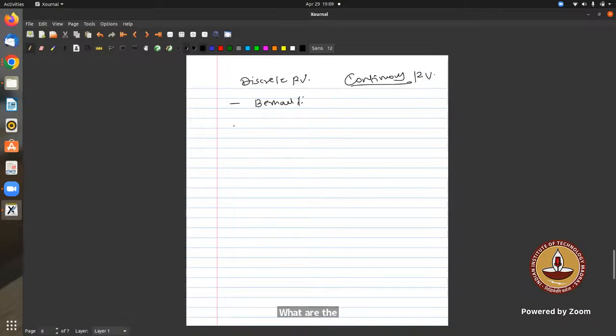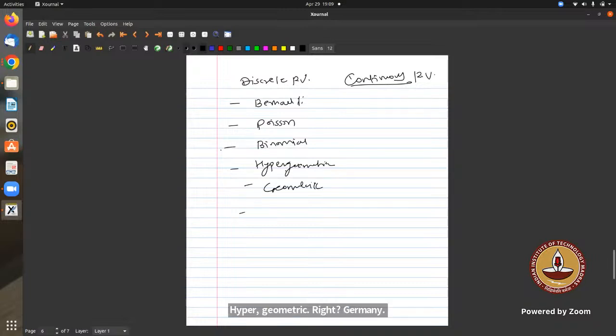Bernoulli, right? Then yes, this is the basic one. Then what else? Poisson. Yes. Then hypergeometric, binomial, geometric. Right? What else is there? Poisson, Bernoulli. Normal. Exponential. No, normal is not there.